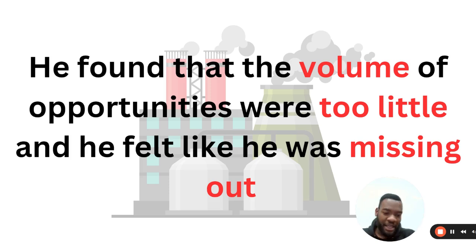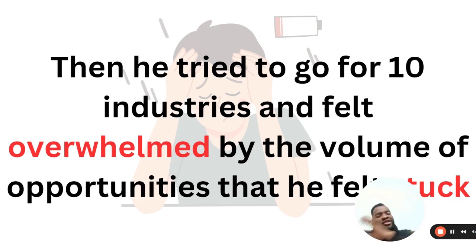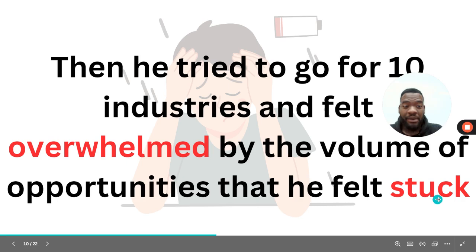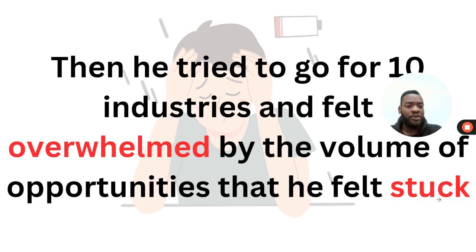And he was right. But then he tried something different. He went to the other side, and I would say the other extreme. He decided that he was going to go with 10 industries just to avoid missing out. But after a while, he started to feel extremely overwhelmed by the volume of opportunities that he felt stuck. He felt paralyzed. That paradox of choice came to haunt him again.